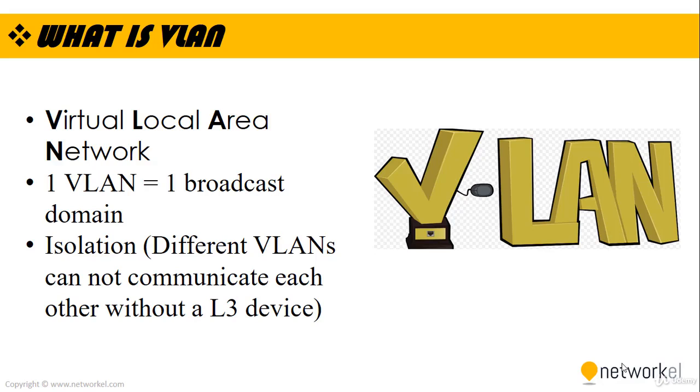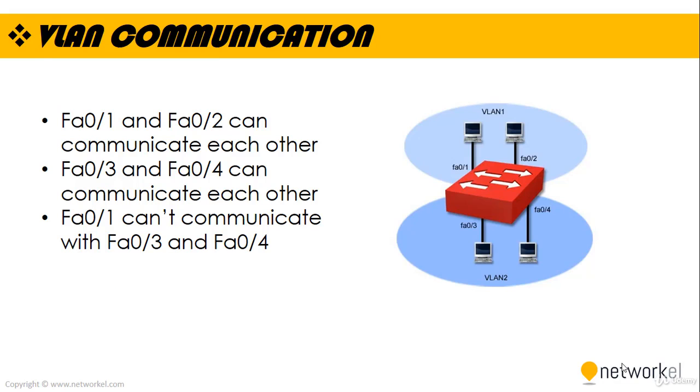And please keep in mind that different VLANs cannot communicate with each other without a layer 3 device such as a router or firewall maybe. Let's take a look at the VLAN communication. Here we have a layer 2 switch, as you can see in here, and we have two different VLANs, and we have PC 1, 2, 3, and 4.